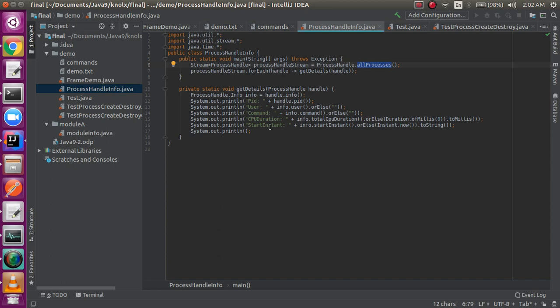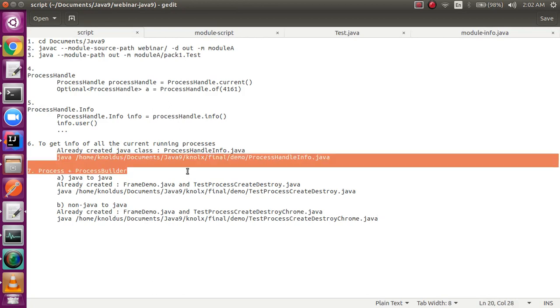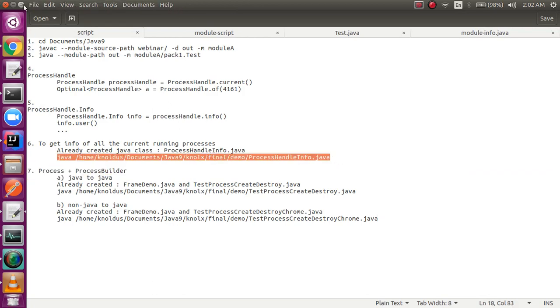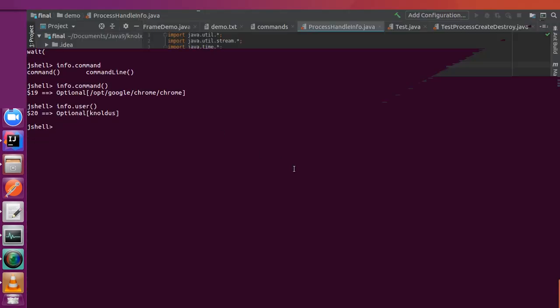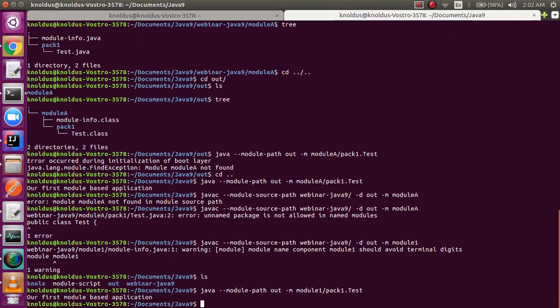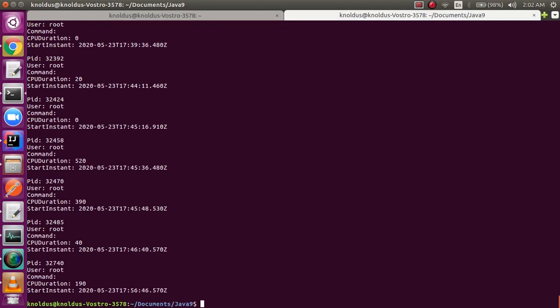So I'll quickly run this particular code. I already have a command to run this particular Java file. So let's run this. There you go.